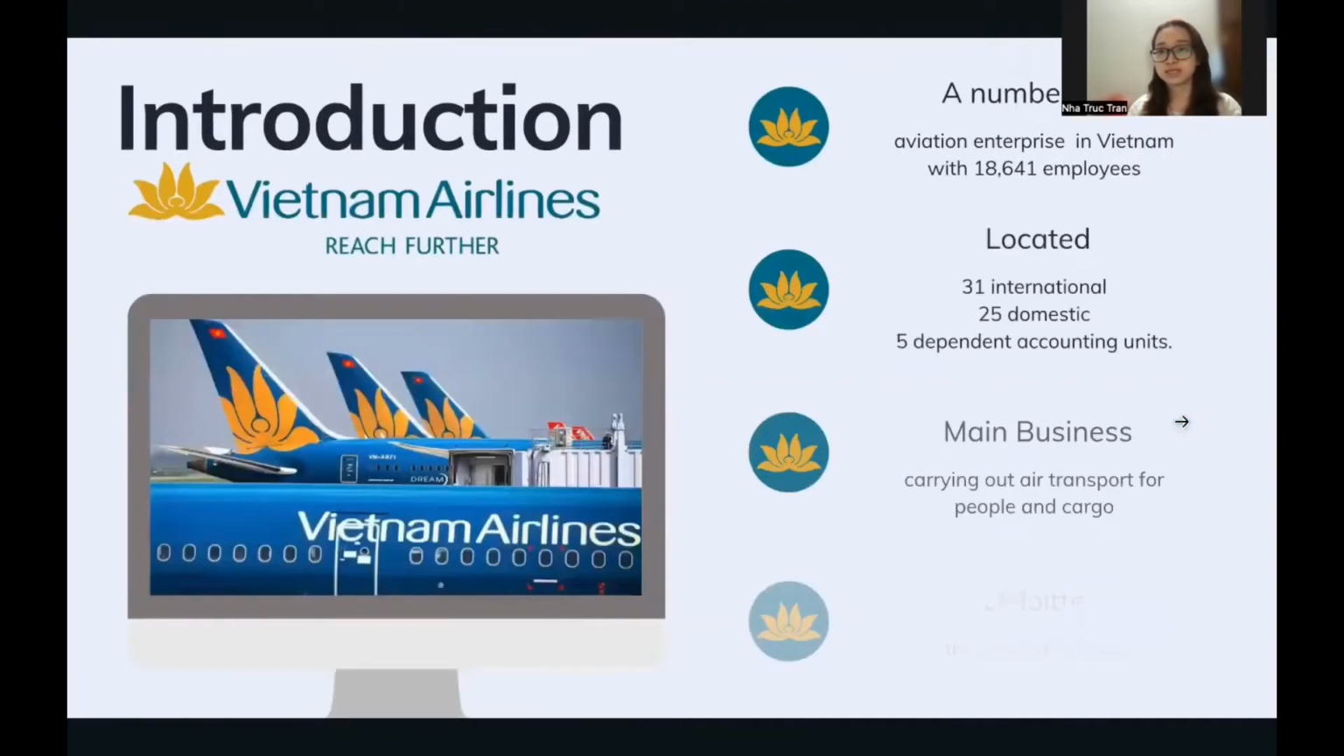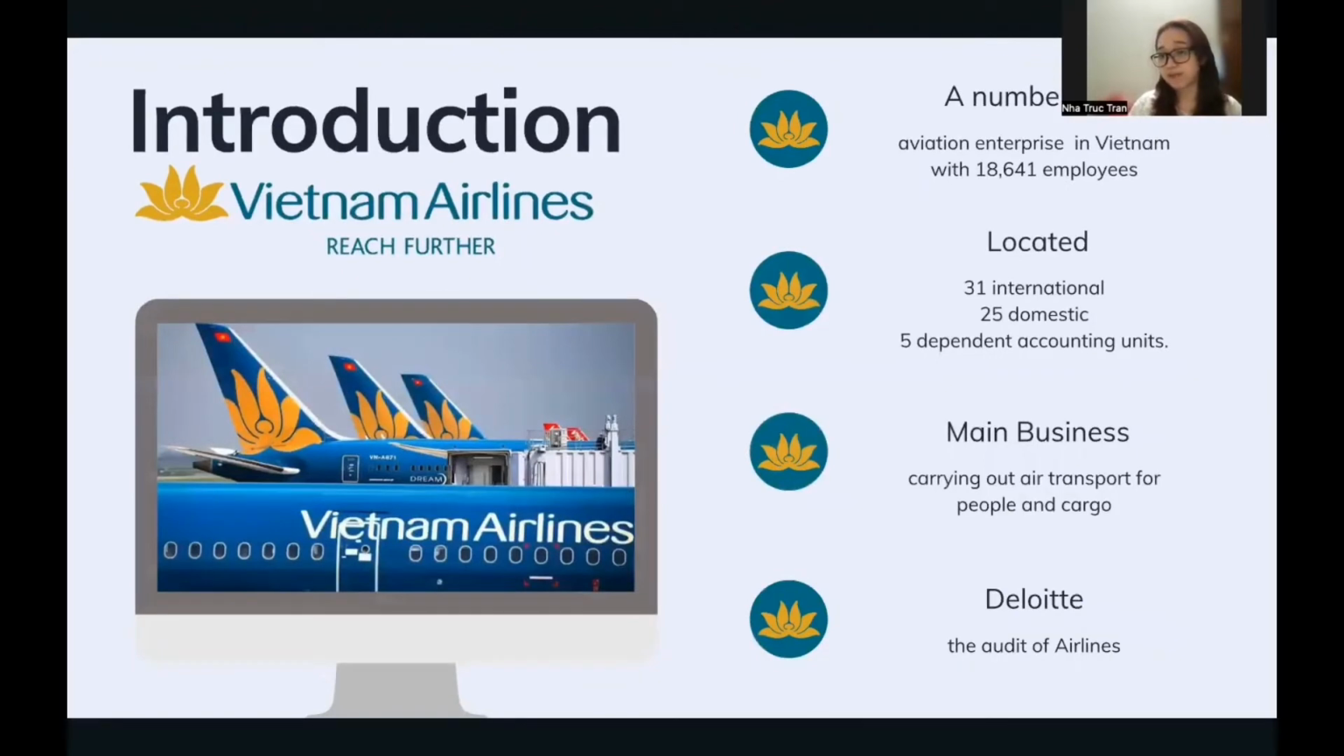Moving on, as the number 1 aviation enterprise in Vietnam, it has 19,641 employees. They are spread over 20 provinces and cities in Vietnam, with 25 domestic branches and 31 international branches with a representative office. They also have 5 dependent accounting units, and the main business is carrying out air transport for people and cargo. They are also in other businesses such as providing direct support for air travel. Additionally, Deloitte is the company in charge of the audit of this airline.